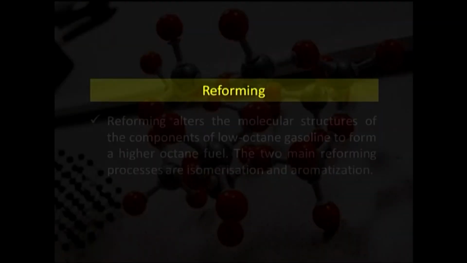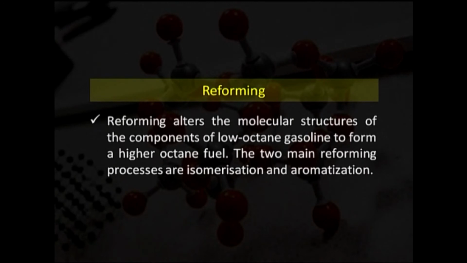Now, we will discuss reforming. Reforming alters the molecular structure of the components of low octane gasoline to form a higher octane fuel. The two main reforming processes are isomerization and aromatization.